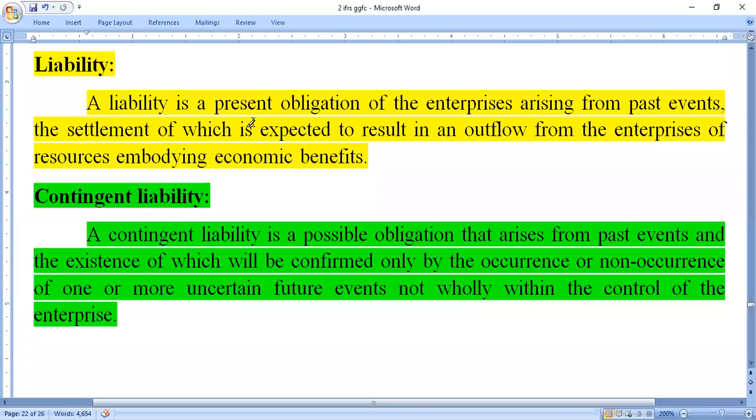It is arising due to past events, and the occurrence and non-occurrence depend upon future events.